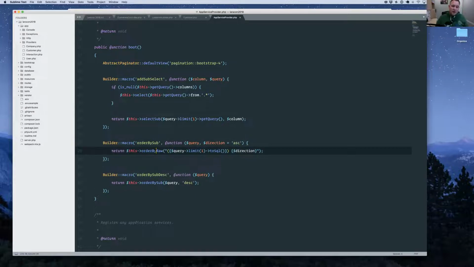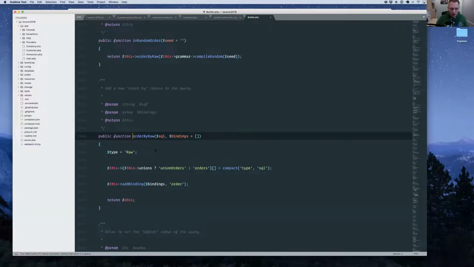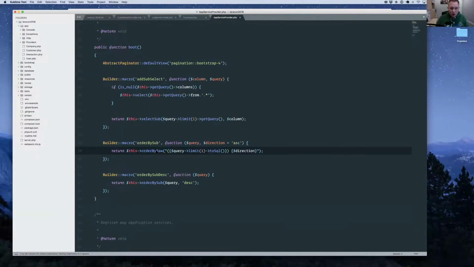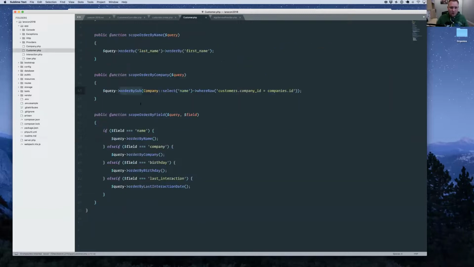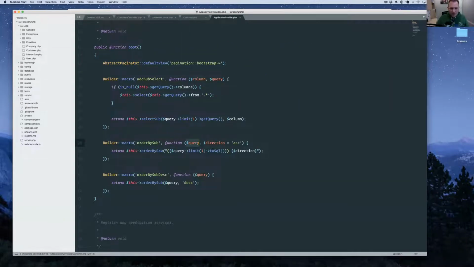Anyway, Laravel has this idea of order by raw, and you can use this to do a raw order. What I'm doing is passing through the query that we're writing in our customer model here for this scope. I'm passing through that query, and I'm doing a limit of 1 on it because it's a subquery, just like the add sub select here works, it's exactly the same. And then I'm converting it to just raw SQL, and I'm pasting it in here.